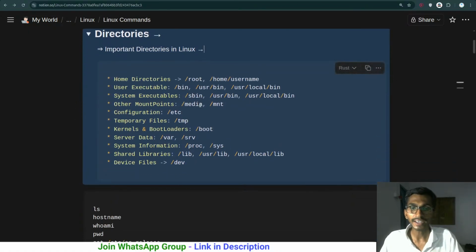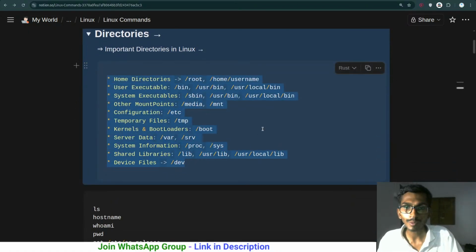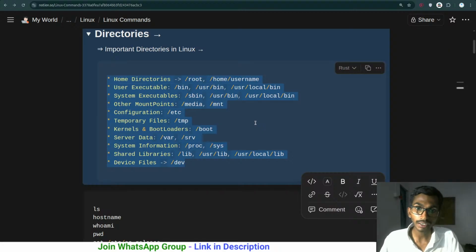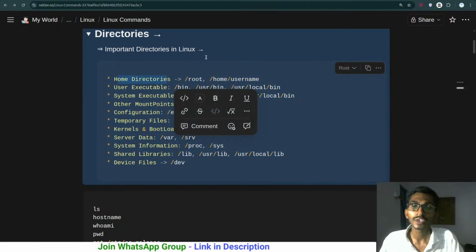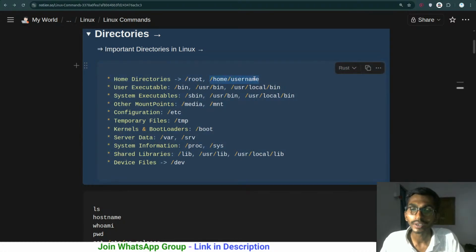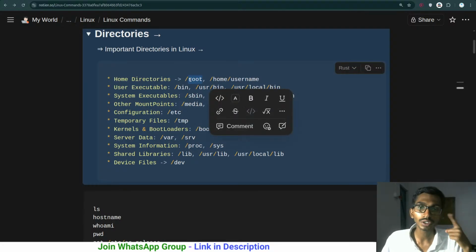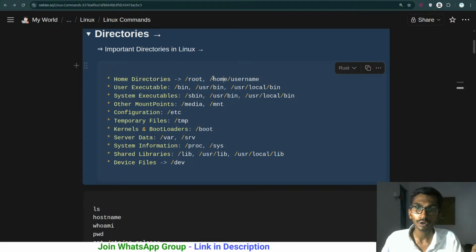Alrighty, so inside the root directory we have these directories. You should know about these directories if you are working with Linux. Inside we have a few home directories. If you are a normal user, you will get /home/ followed by that particular user's name. If you are not a normal user, you will get the root user. So for the root user, the root folder is the home directory. For a normal user, this particular directory is the home directory.